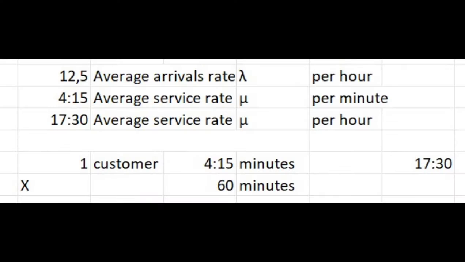So, we take into account 3 different days in the same hour for the data that we are going to analyze. The first date is Monday, September 5th. The second day is Thursday, September 6th, and the last day was Friday, September 16th. So here we can see that we have an average arrivals rate of 12.5 and an average service time of 4 minutes 15 seconds per client. We needed to change that variable into per hour, so we have 17 minutes 30 seconds per hour.